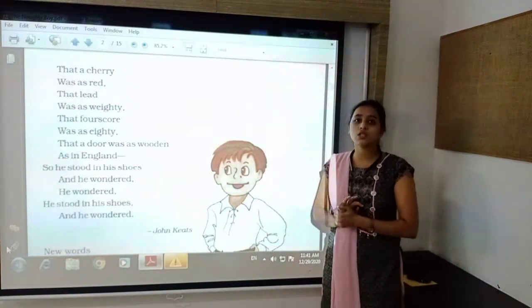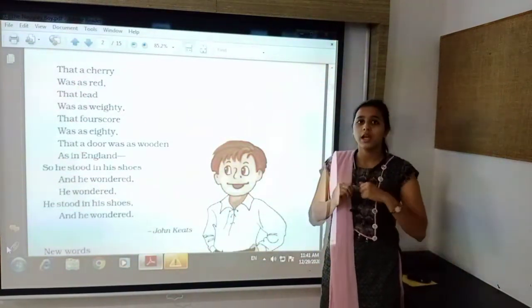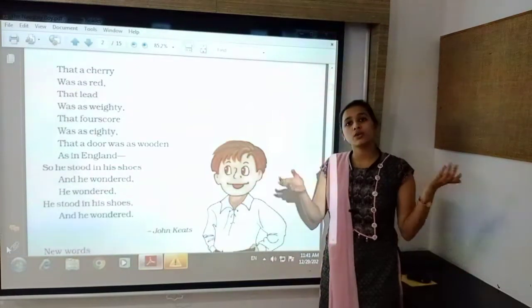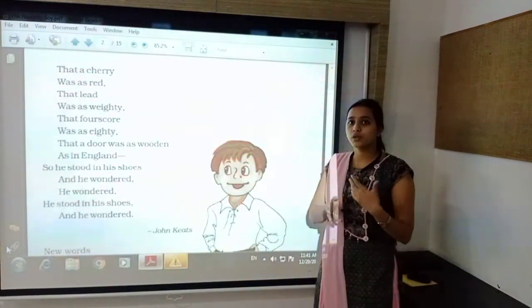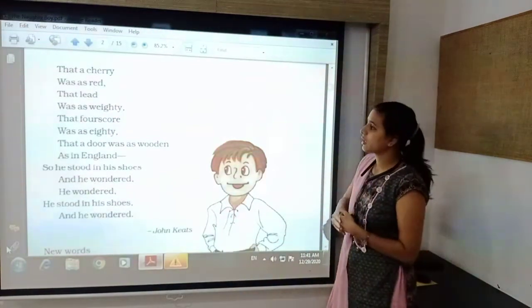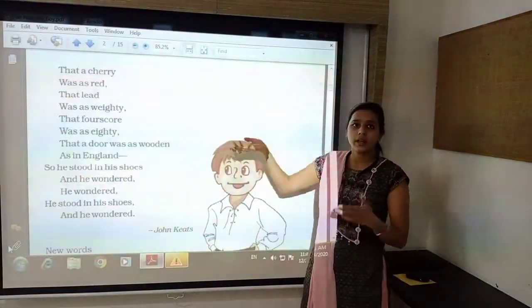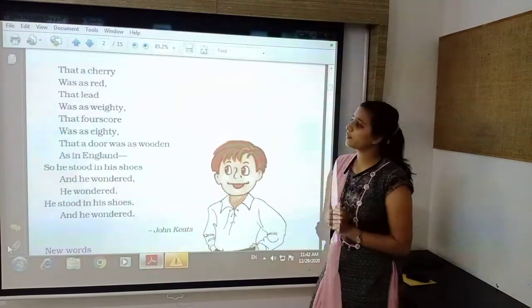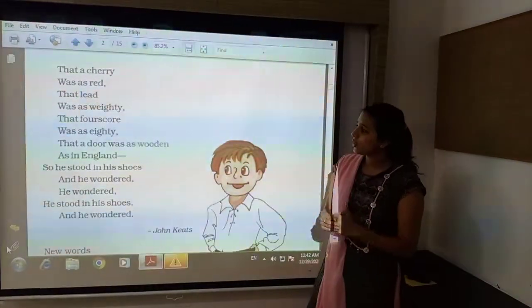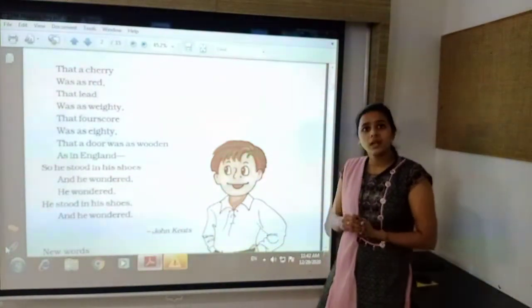Here in Scotland also fourscore equals 80, and there in England also fourscore equals 80. So in Scotland and England, he found everything same. That a door was as wooden as in England.